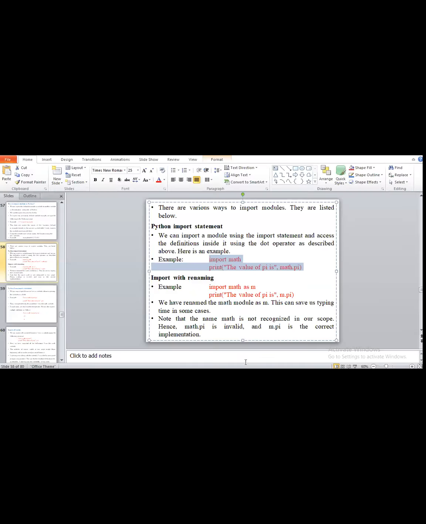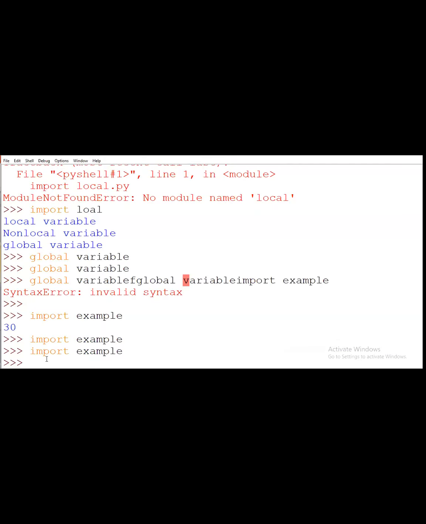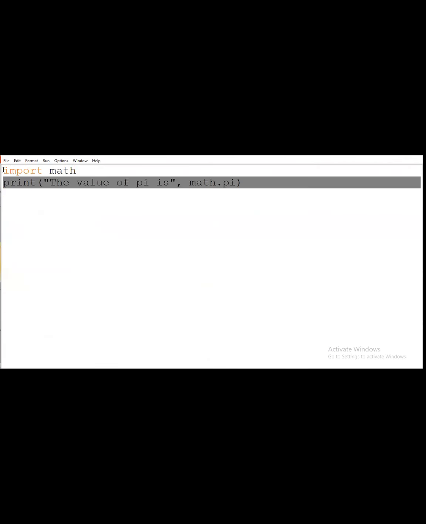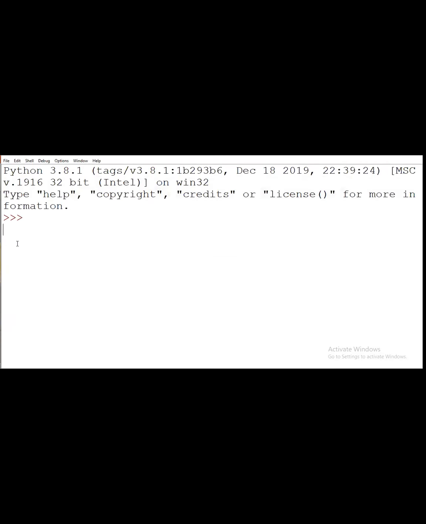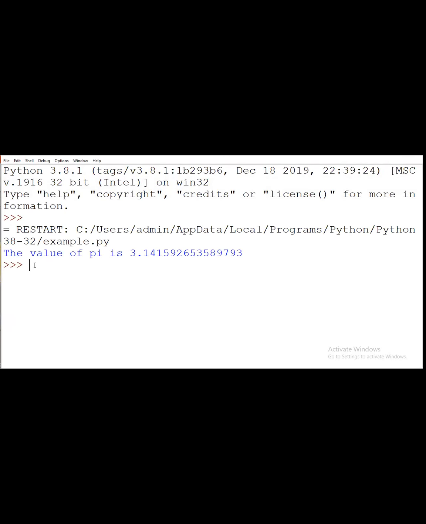Why will it not be accessible? Simply here I am writing. Okay, so you have to see here.